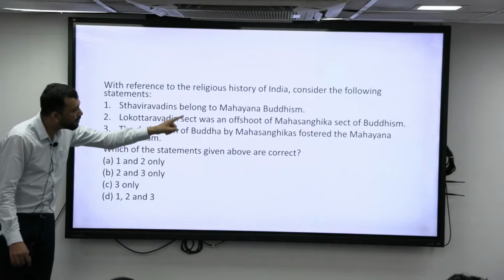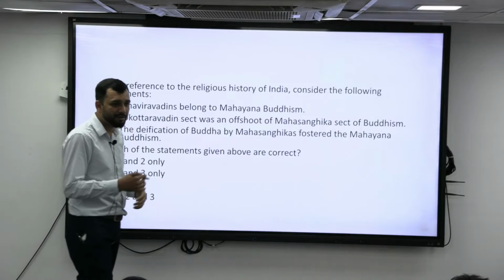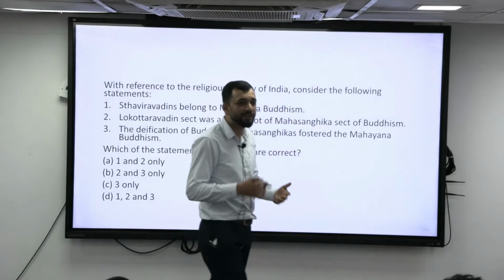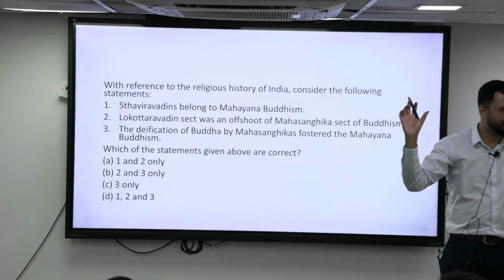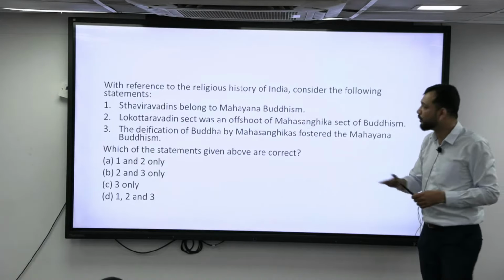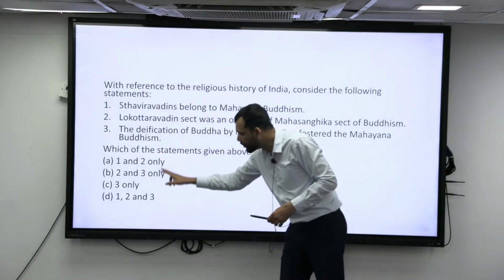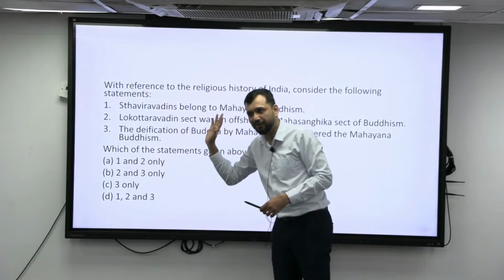Deification of Buddha by Mahasangikas fostered Mahayana Buddhism. Over a period of time, as they did the deification, what did it foster? Mahayana Buddhism, that is, a complete sect was divided. This is the story. If you know it, you know the answer, right? So the first one was incorrect. If I remove 1, it is 2 and 3 only. That means 3 is anyway correct.